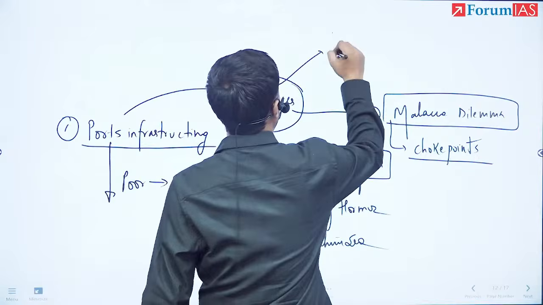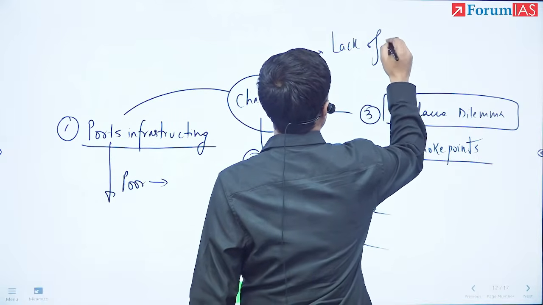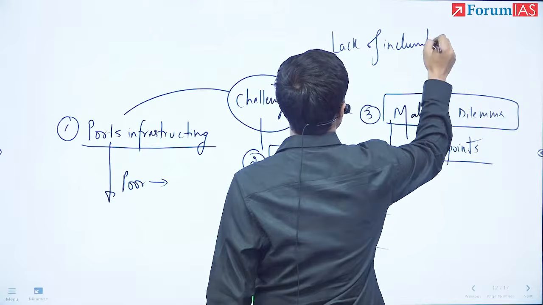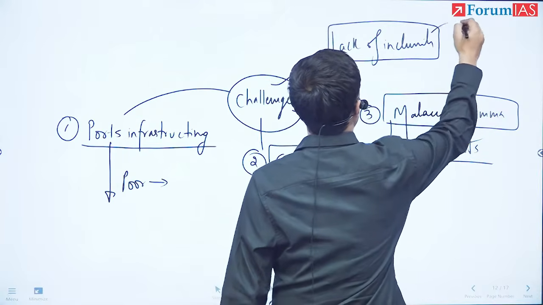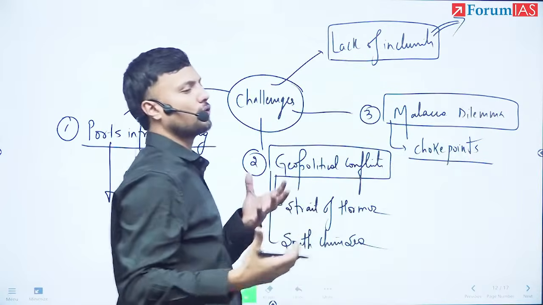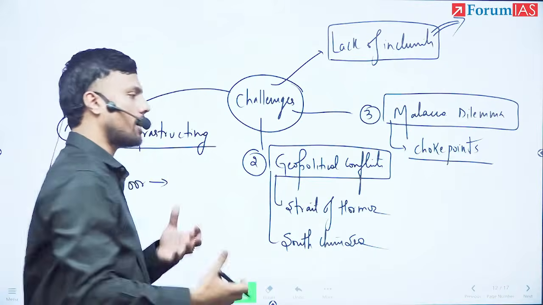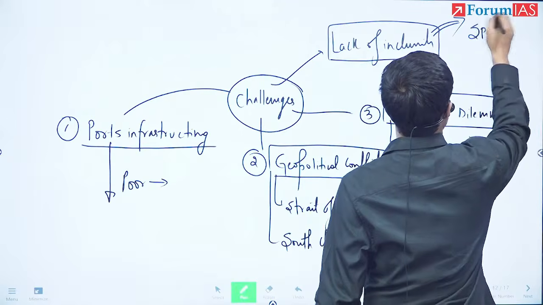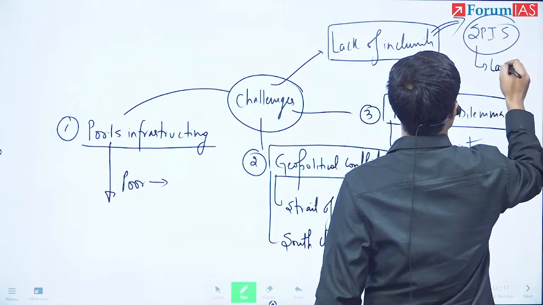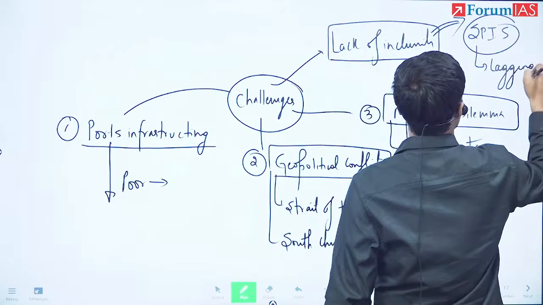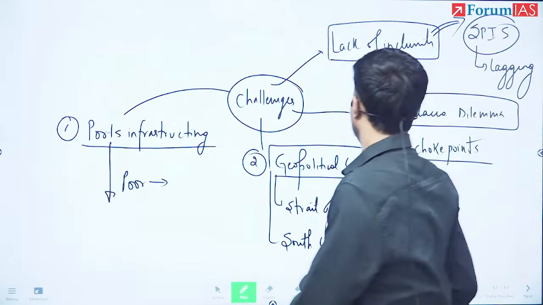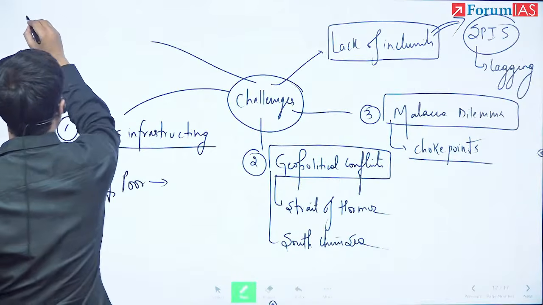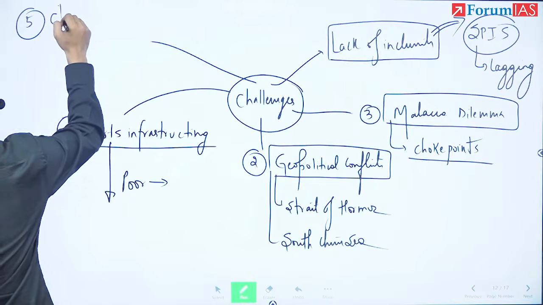Then lack of inclusivity. There are only a few nations which have a larger share of the pie of the growing trade, that is China, Vietnam, India. The small Pacific island states are yet lagging. And fifth here is rising climate change.